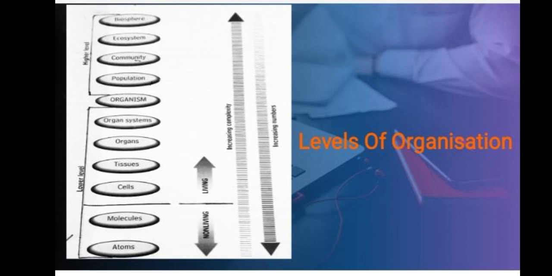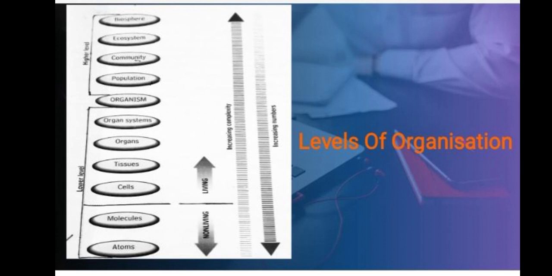So children, below the organism, we have lower levels of organization. Organisms of the same species that occupy a particular area give rise to the next level of organization, which is the population level.